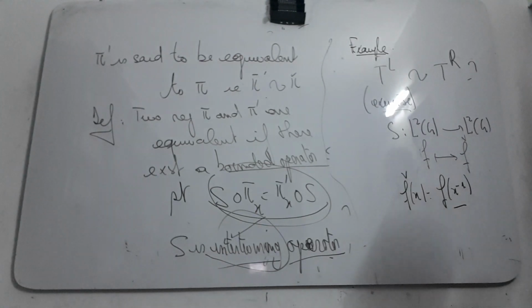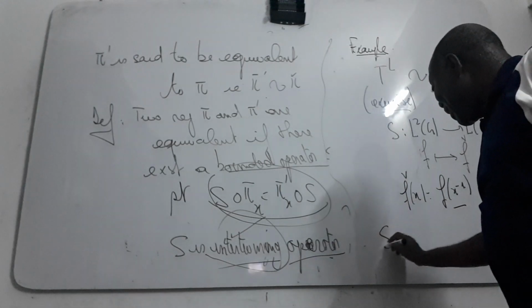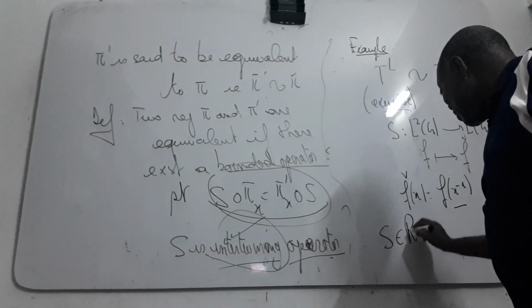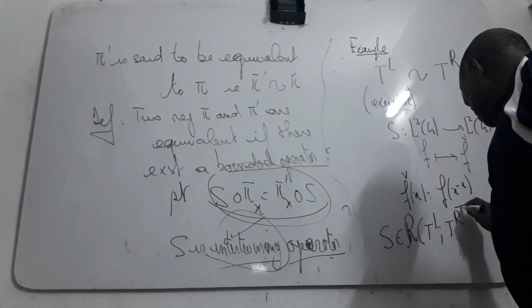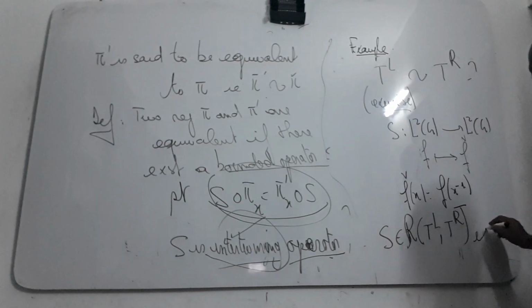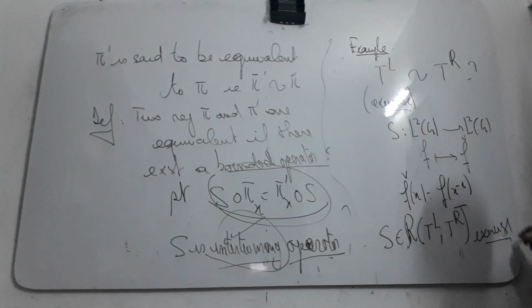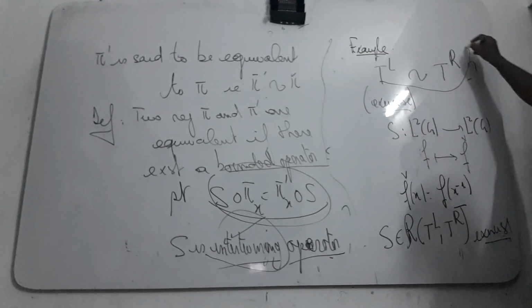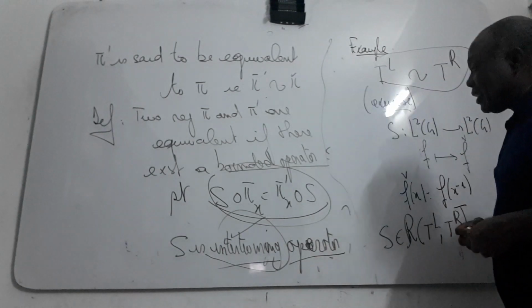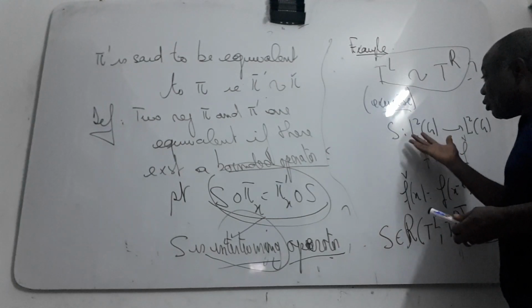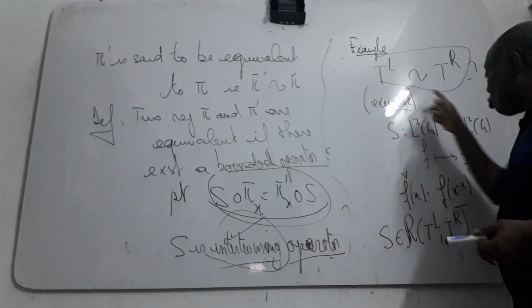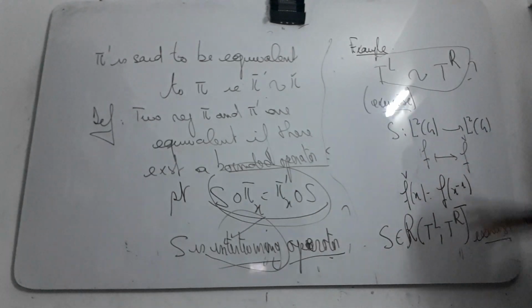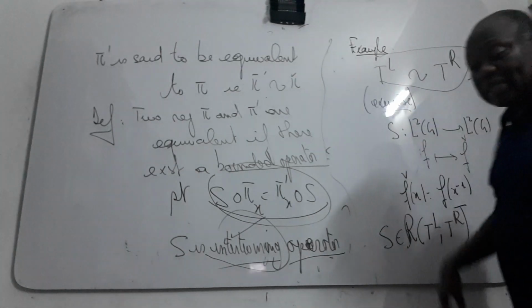So we can prove that X intertwines this kind of operation, lambda and rho. We can prove it as an exercise. That means that the two representations are equivalent, since there exists a map which intertwines the two representations. We can prove this easily.